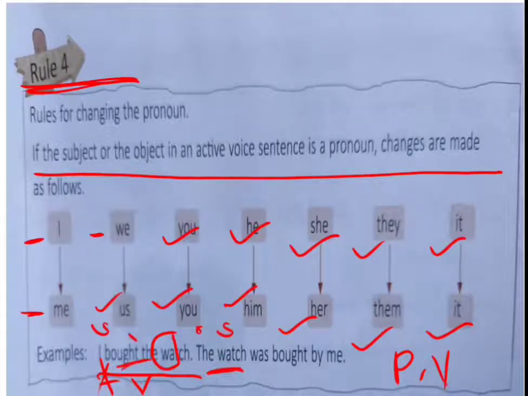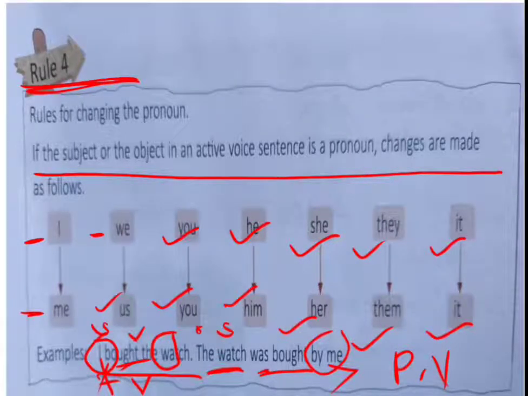Bought is a verb, so it's past tense, so we have to write was or were, right? The watch is singular, so we take was: was bought. I turns into me: by me. So look at this, I turns into me. Yes? So this is about rule number 4.